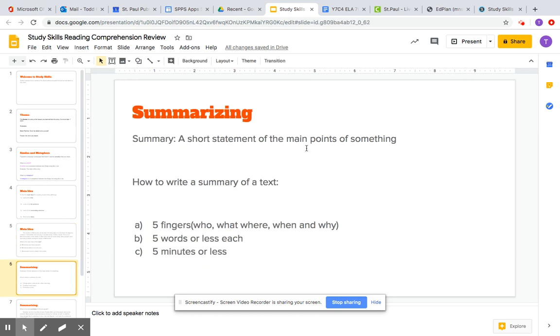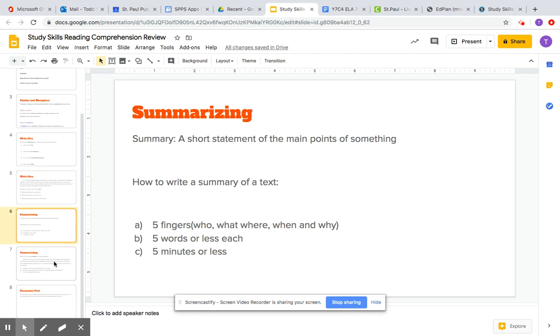Good. Then we finally got to summarizing. Okay, a summary is a short statement of the main points of something. How to write a summary of a text. Remember, we use the 5-finger method: who, what, where, when, and why. We write a 5-word explanation for each one of these, 5 words or less, and we take less than 5 minutes to do it.